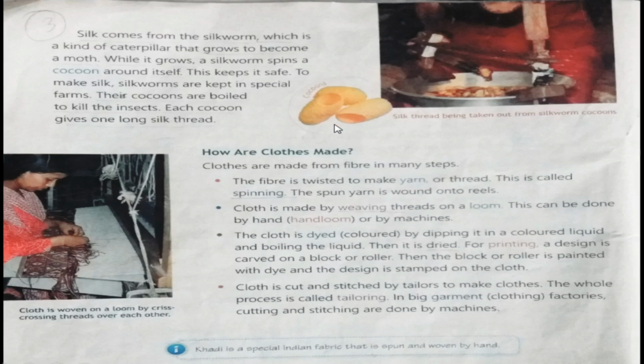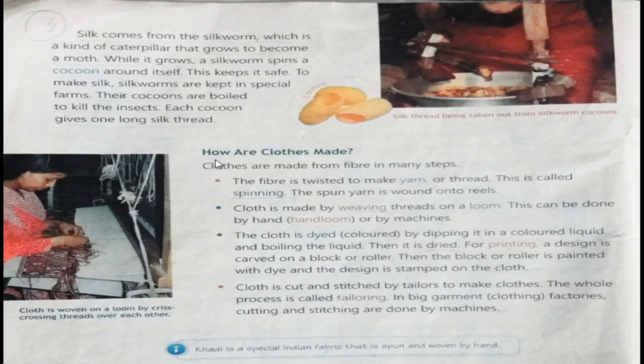In that process, it spins a cocoon, and from this cocoon we get silk. Cocoons are boiled and silk threads are taken from these cocoons. This process is called silk farming. In this picture shown over here in your book, silk threads are being taken out from silkworm cocoons. So after boiling the cocoons, silkworms are killed and the silk is extracted from these cocoons.